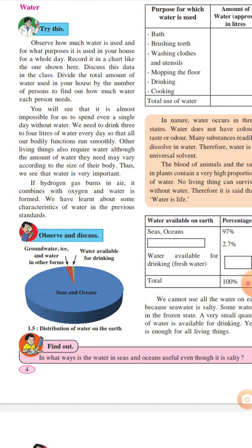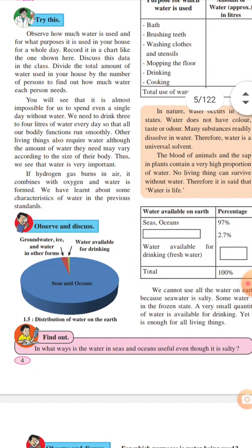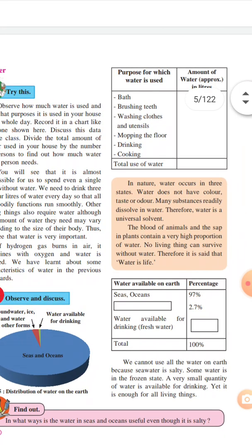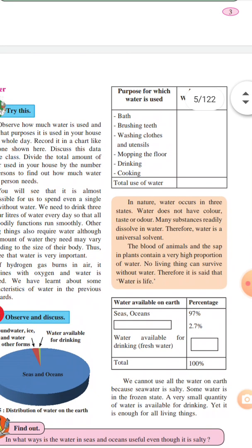We have learned about some characteristics of water in the previous standard, the 5th standard. Here it is also given that in nature, water occurs in 3 states, which we have already studied. Water does not have color, taste or odor. If water has any color, taste or odor, then it is in impure form, it is not pure.